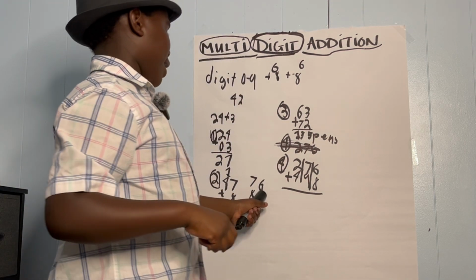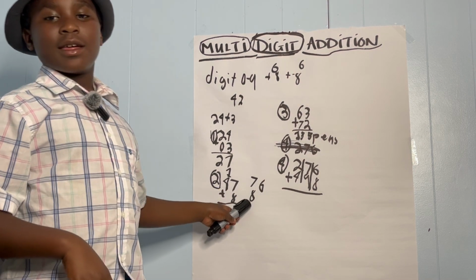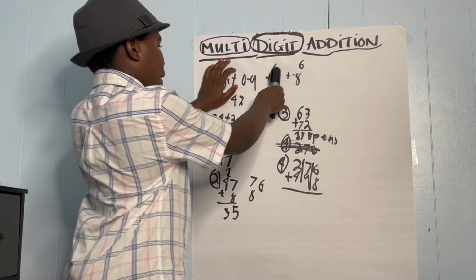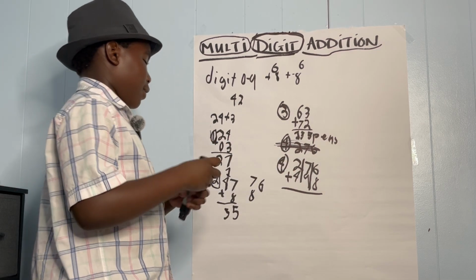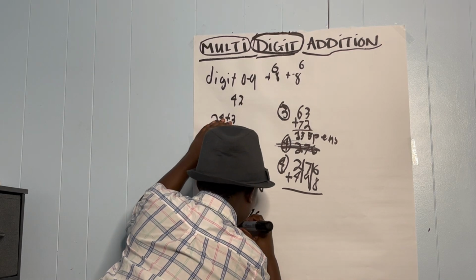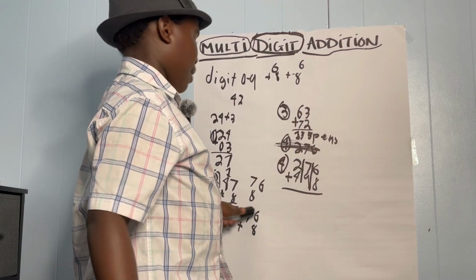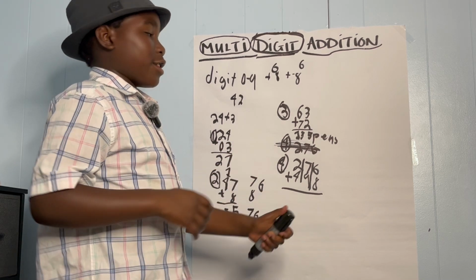like, pretend this is 76 plus 8. You wouldn't line it up like 76 plus 8, or like this. You would line it up like this. It's the same thing for multi-digit. You would have to line up the 76 plus 8 like this. You would stack the back. And back to the question.